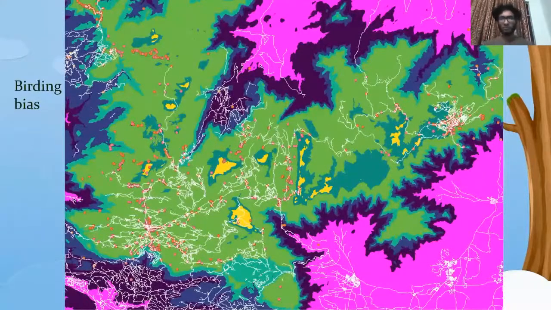Then, before talking about the use of citizen science data, or community science data, as I prefer to call it, let's look at the disadvantages. One of them is the birding bias. Look at the landscape. This is the Anamalai region. You can see that there are different clusters. One cluster is Munnar and another cluster is Kodaikanal. What is similar in both cases is that they are tourist spots, and more birders come to these regions compared to other regions. And that's why you have empty spots in the middle. So this is birding bias.